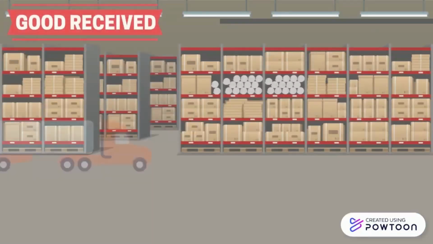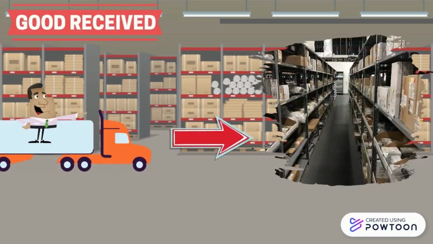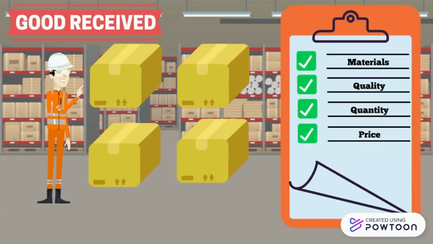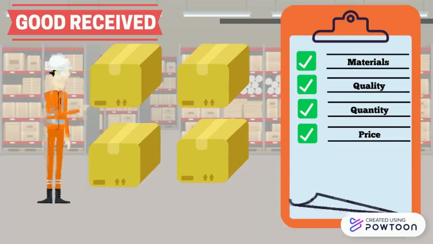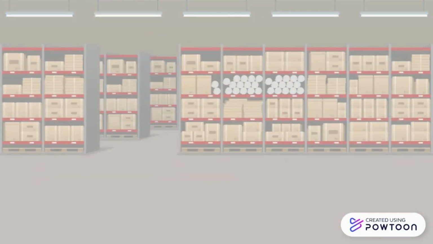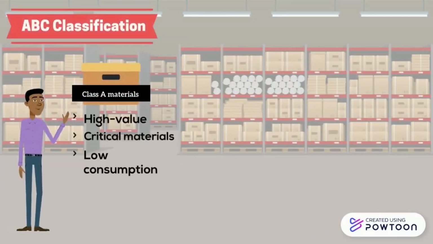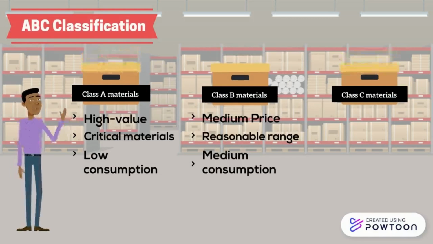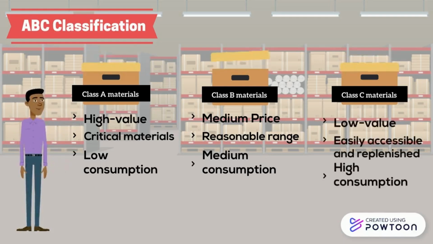Then it will come to the goods receipt part. This is where our company's materials management team goes to the company's warehouse and performs a goods check against the previously generated purchase order to confirm that the goods received correspond to the purchase order. Our company uses the ABC classification for inventory. Category A materials are high-value materials that are consumed in lower quantities but have a significant impact on production. Category B materials are in the middle of the scale in terms of value and consumption. We don't allow inventory to be too high for cost or too low for production. Category C materials are low value but high consumption materials, but these materials are easier to replenish.